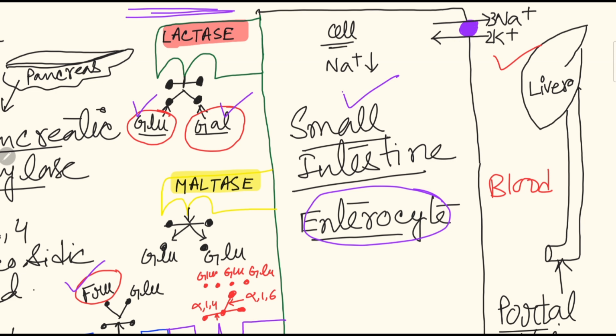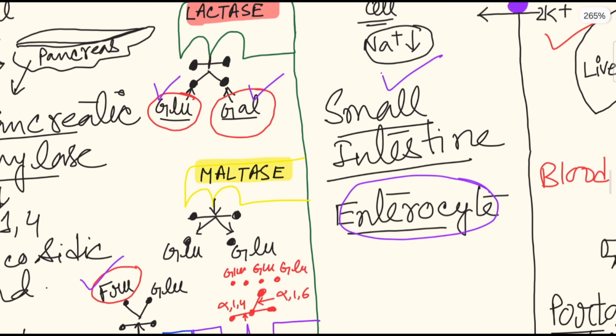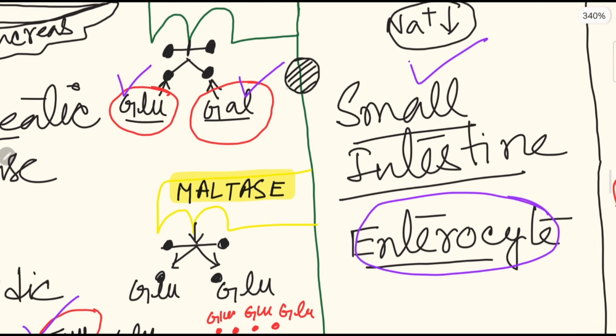So to maintain this equilibrium, to maintain the continuous supply of sodium, we have to send sodium into the cell. That is why we need a transporter that is named SGLT1. And what is the function of SGLT1? SGLT1 transports sodium with glucose.